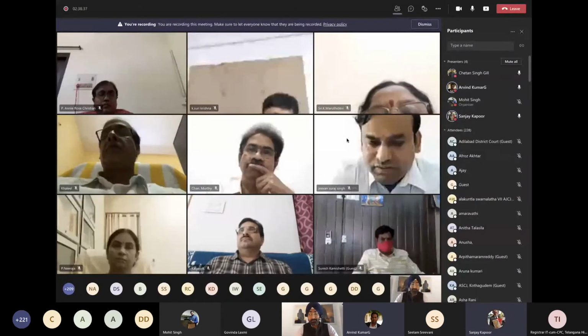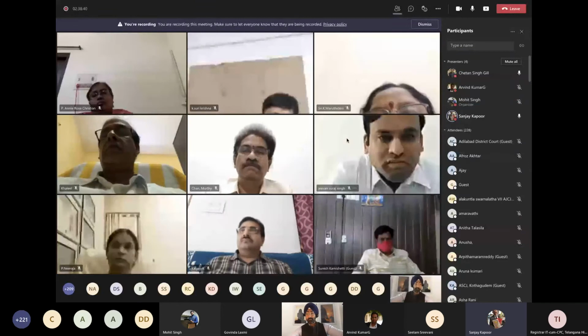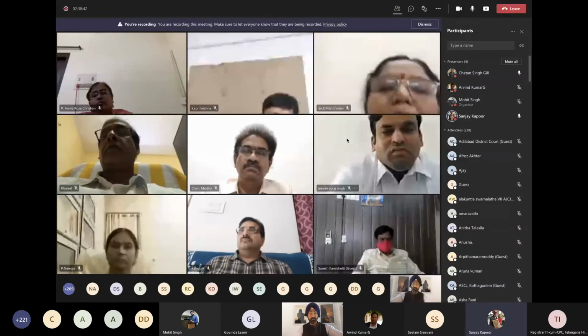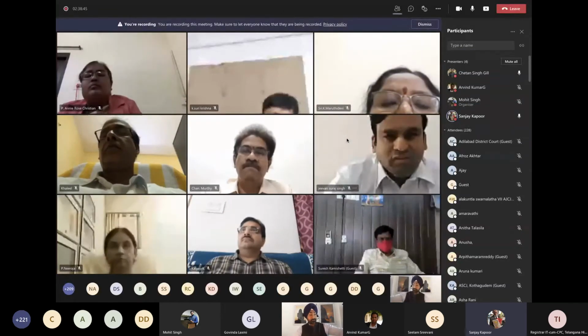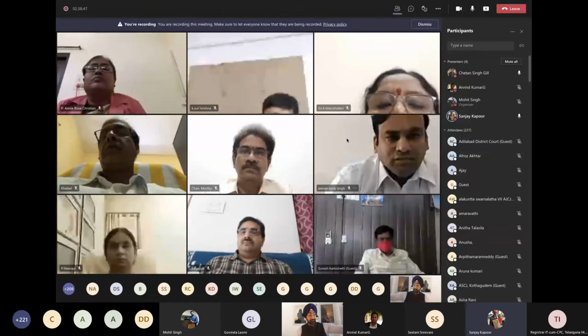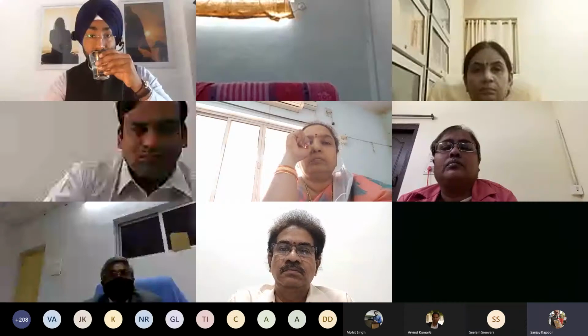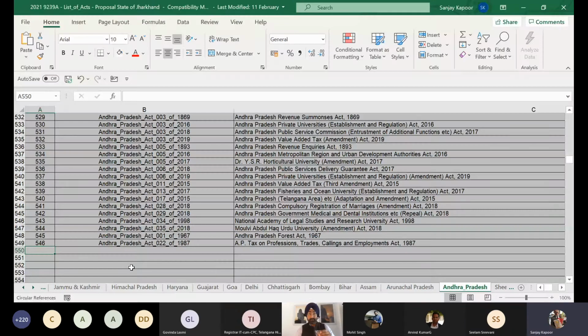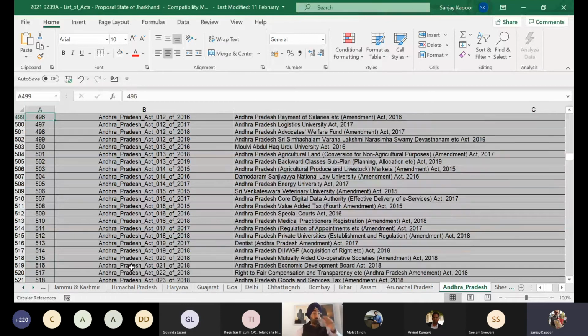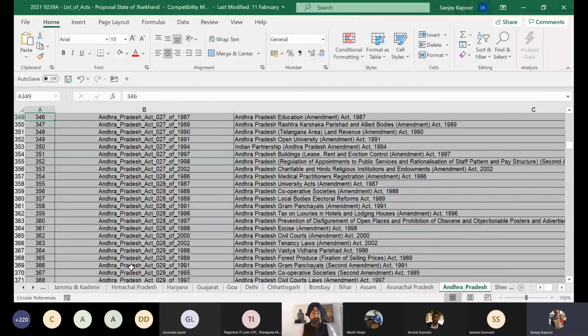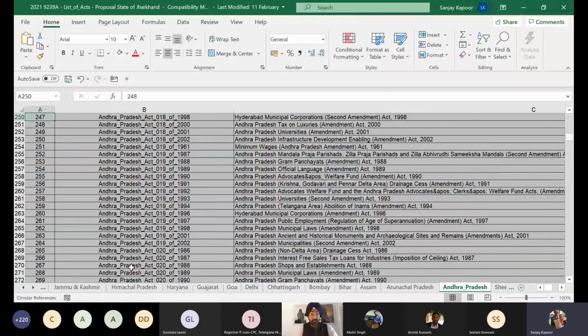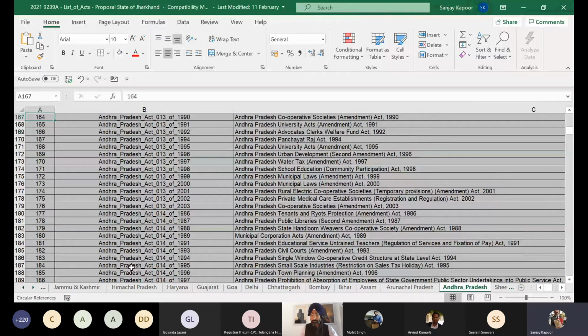Many members, I think, also have the inquisitiveness as to how many acts are covered. And in fact, I have a list which I'd like to share. I'll quickly share that list on the screen. Here it is. Is this list visible? It is visible now, sir. So there are about 546 Andhra Pradesh Acts which are available. And in addition to this, we have about 240 or 250 Telangana acts. So this is the complete list.